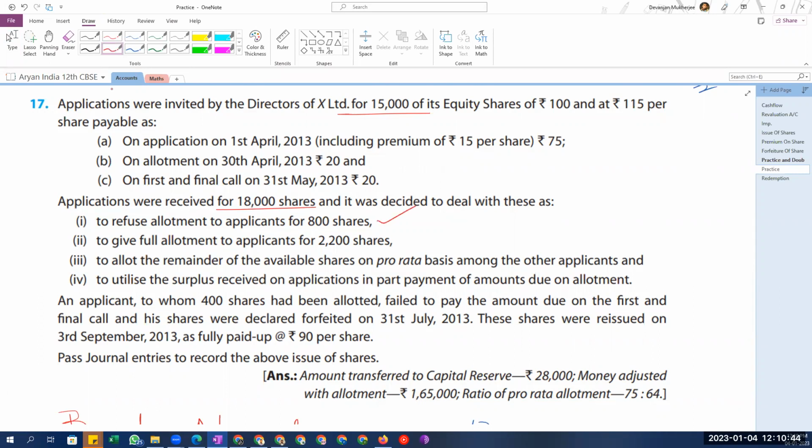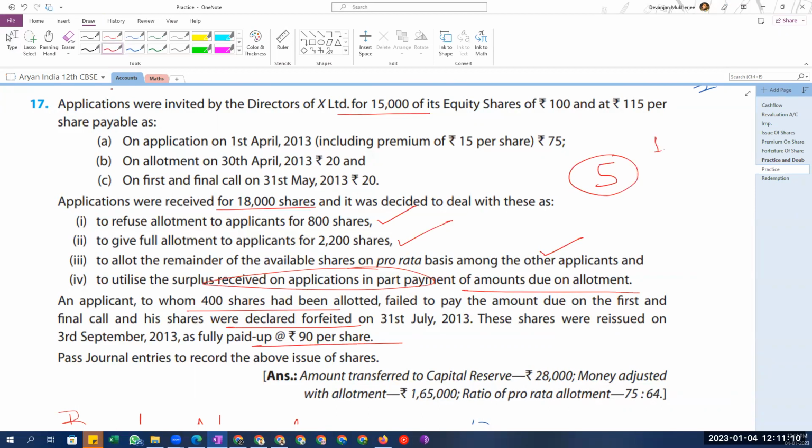Some of it was rejected, some of it was given full allotment, remaining was given pro rata allotment, and the surplus money was used during allotment. Furthermore, some people failed to pay the money, their shares were forfeited and reissued.